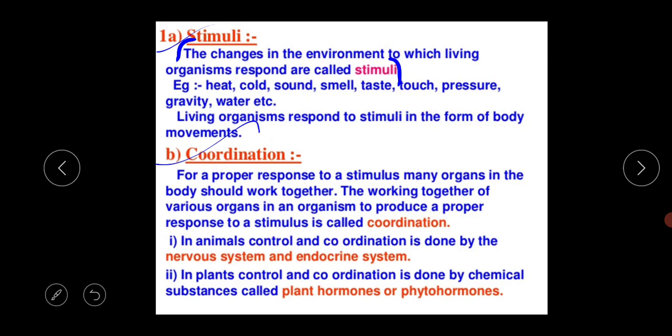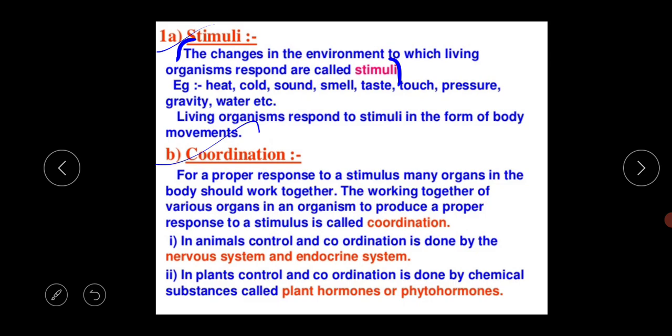So a stimulus is the change in the external or internal environment of an organism which initiates a response in the organism. I have written the definition: the changes in the environment to which the living organisms respond. This is one defining characteristic of living organisms. Why?